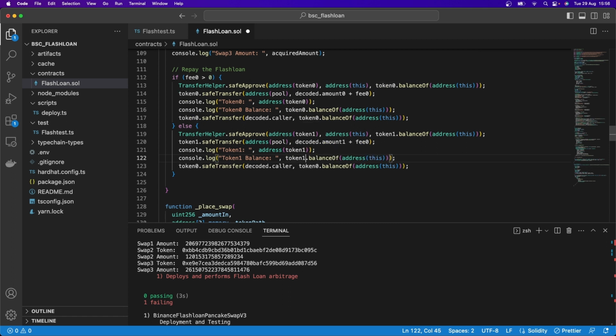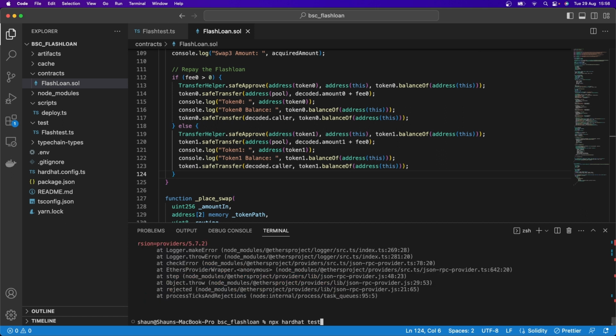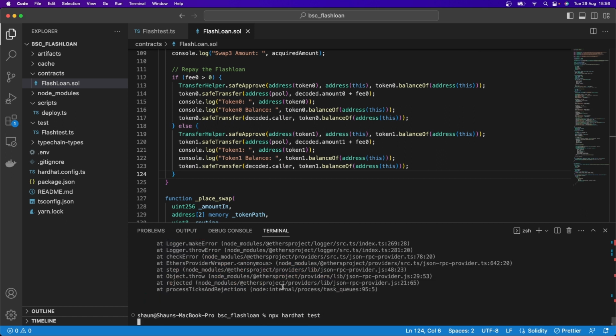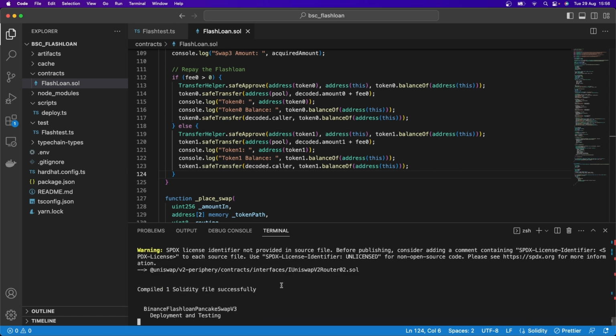And so token1.balanceOf. And so token1, now we want to safeTransfer that token1. And that is literally our smart contract completed over here. So that bit is now done. And we can run npx hardhat test. It will fail because it's probably not profitable, this flash loan opportunity.